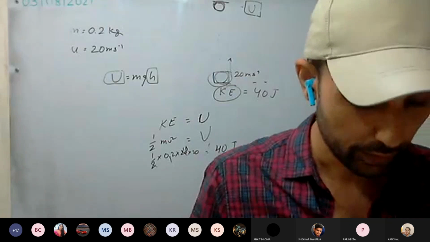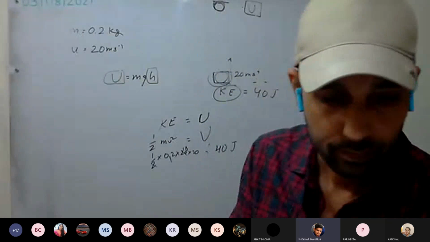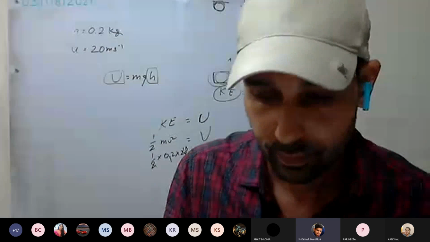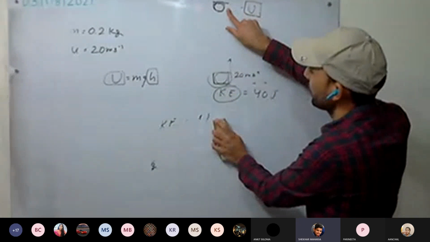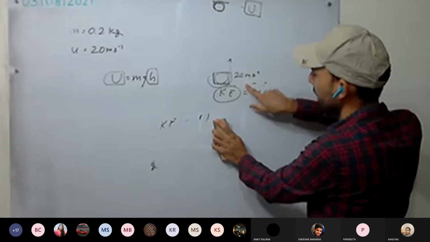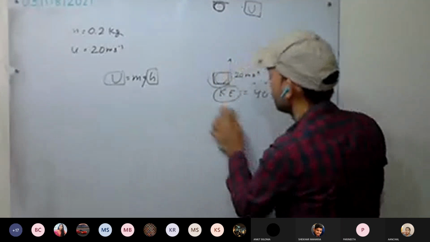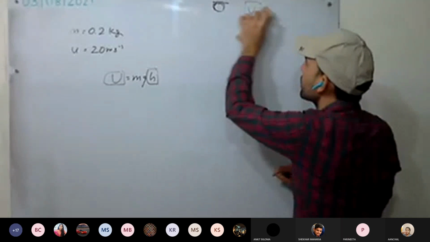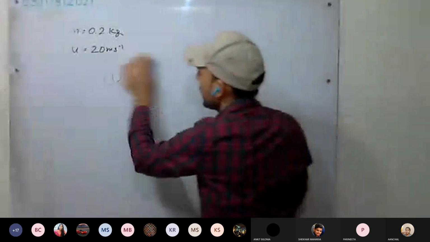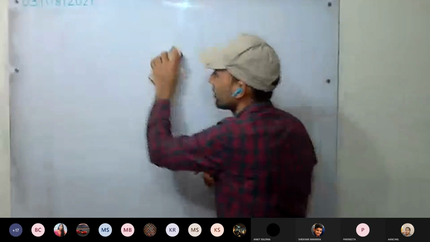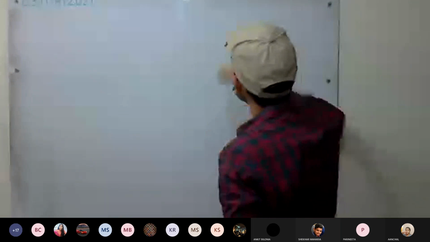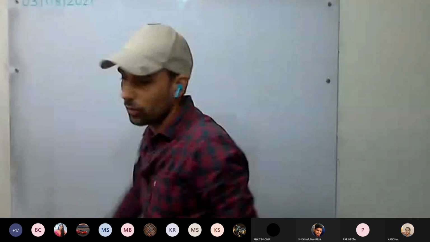Okay, try the second one now. Whatever potential energy there is at the maximum height will be the kinetic energy at the initial position. Okay, read the second one, everyone. If done, that's good.